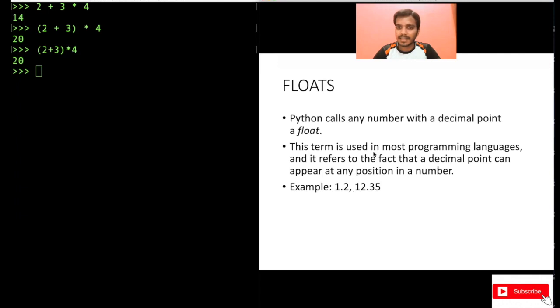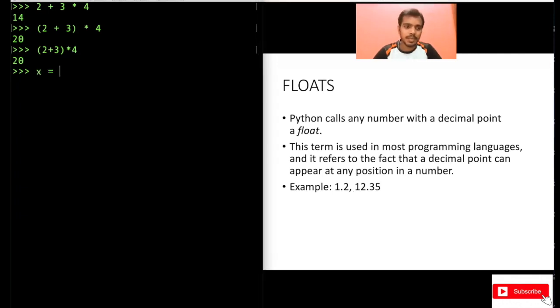Now, floats. Python calls any number with decimal points a float. So, for example, x equal to 1.2 is a float. Just use type of x. See, it's float. Data type is float here, right? So basically anything with a decimal point is a float in Python. The term is used in most programming languages. So if you go to other programming languages also, they call it float. And it refers to the fact that a decimal point can appear at any position in a number. So that's why float. What does float mean? It's floating, right? A decimal point is floating.